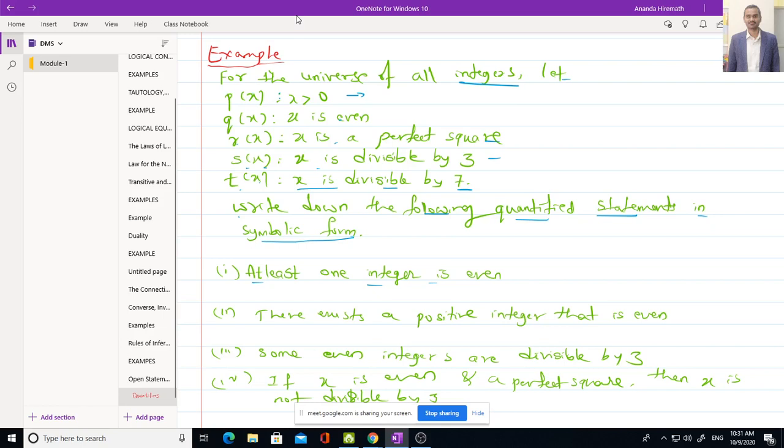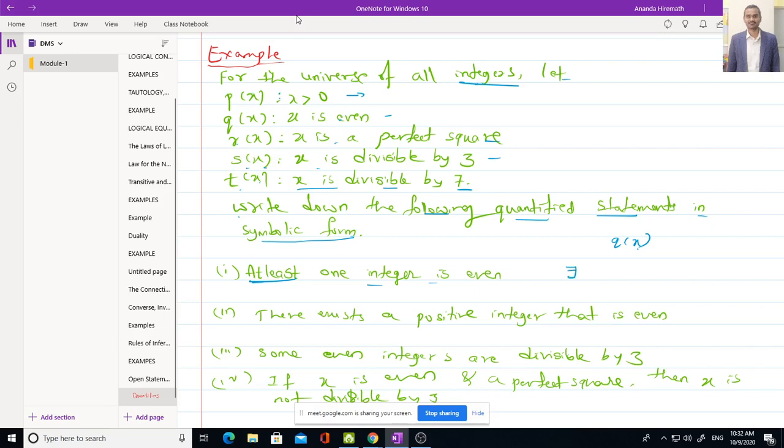Now how to do this is, see, where is x is even or integer is even? Here, because it is the set of all integers, x is even, so it means that here we must make use of Q of x. That is for confirmation, because Q of x says that x is even. Now what is the statement here? At least means we should write the there exists symbol.